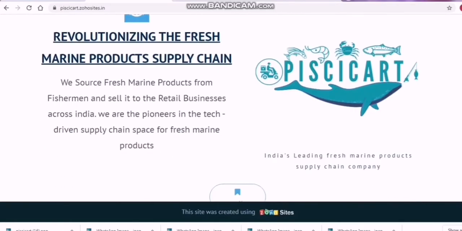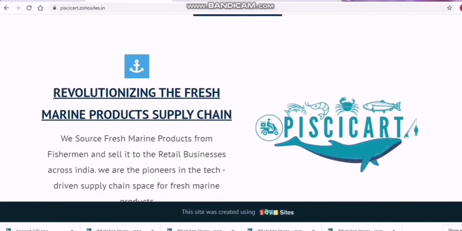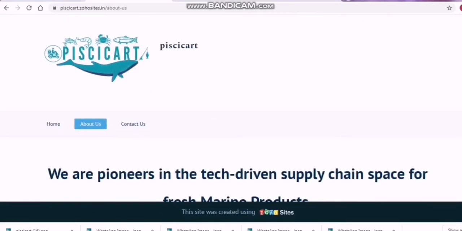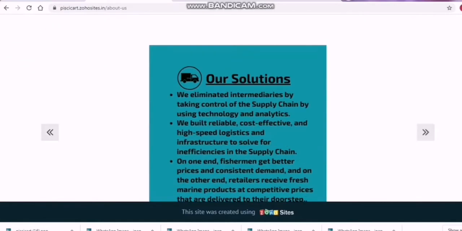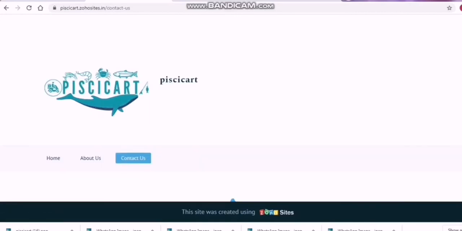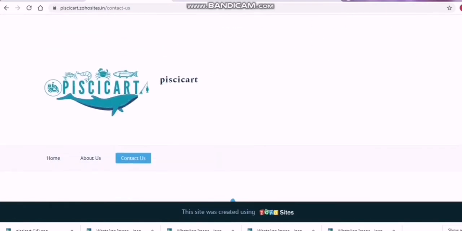Now for example, here I have this learn more button. I have already installed a link with this. So if I am now on the home page and I click this, it will directly go to the about us page. So this is how the buttons work in Zoho. You can see here also in this contact us. Now if I click this contact us, it will go to the contact us page. So this is how I have created my website.